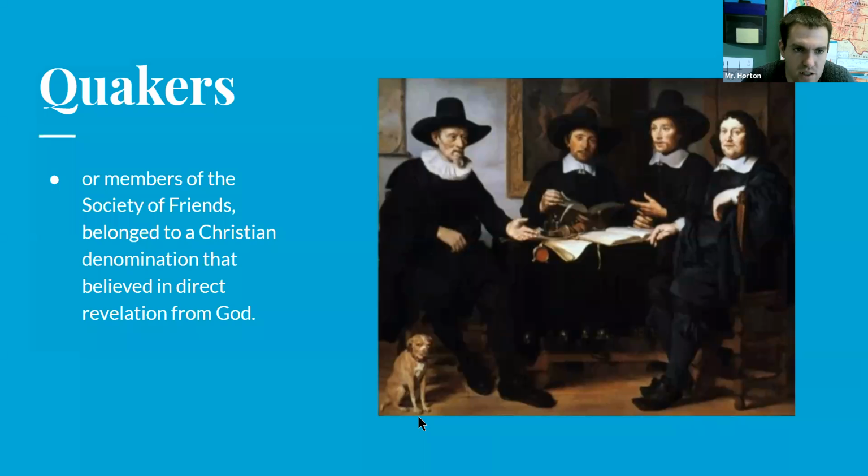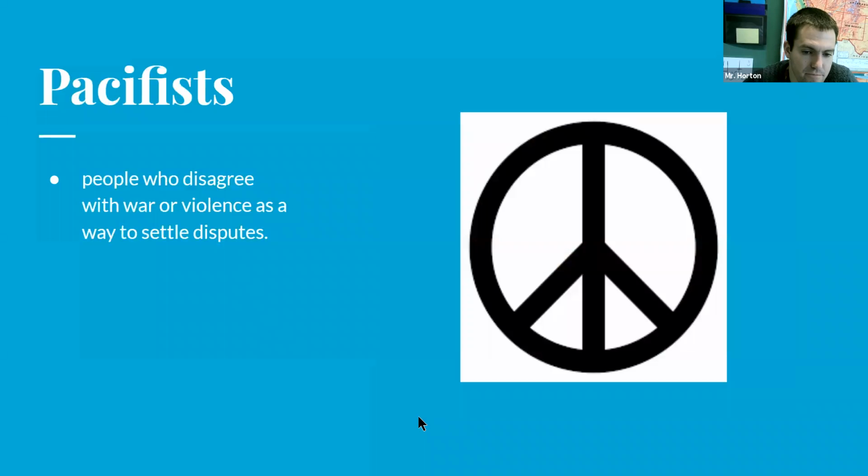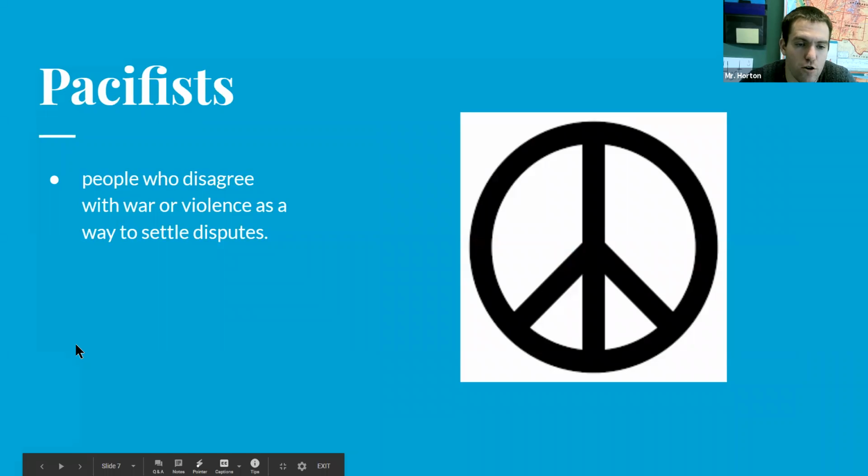And then we got 2 more terms. Our next one is pacifist. Pacifist, and it says pacifista on your sheet. It has an A instead of an S at the end. But a pacifist is a person or people who disagree with war or violence as a way to settle disputes. So pacifists basically believe in kind of peaceful agreements, peaceful arrangements. So they're people who disagree with war or violence as a way to settle disputes.